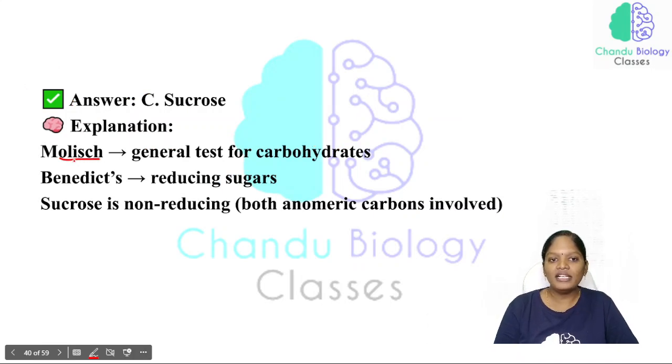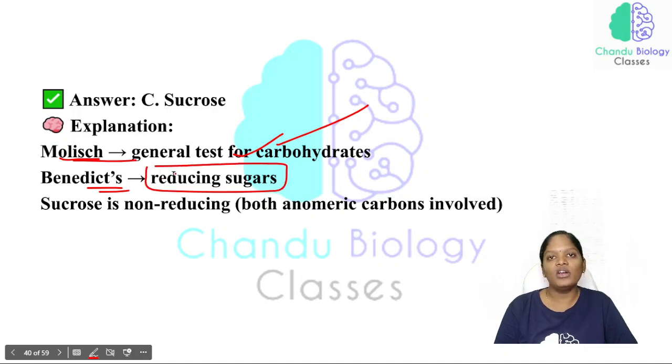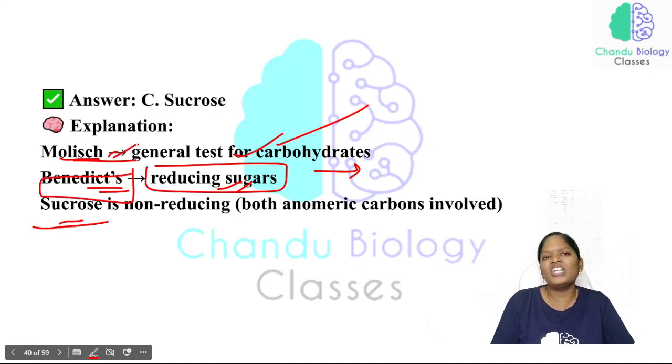Wallis test is the general test for carbohydrates. And the Benedict's test, as we have studied in the previous slide, checks whether a sugar is reducing or non-reducing. If you know what this test is for, you can easily answer those questions, because sucrose is non-reducing. So obviously Benedict's test will be negative and Wallis test will be positive, because it is the general test for carbohydrates. So the answer will be sucrose.